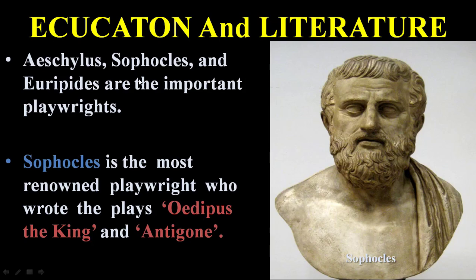Aeschylus, Sophocles and Euripides are the important playwrights, whereas Sophocles is the most renowned playwright, who wrote plays like Oedipus the King and Antigone. Here is the image of Sophocles.